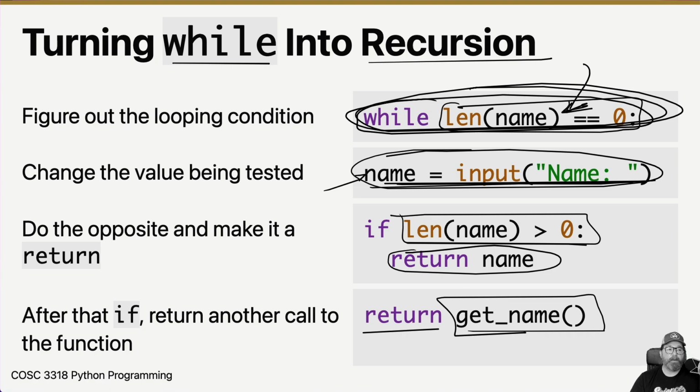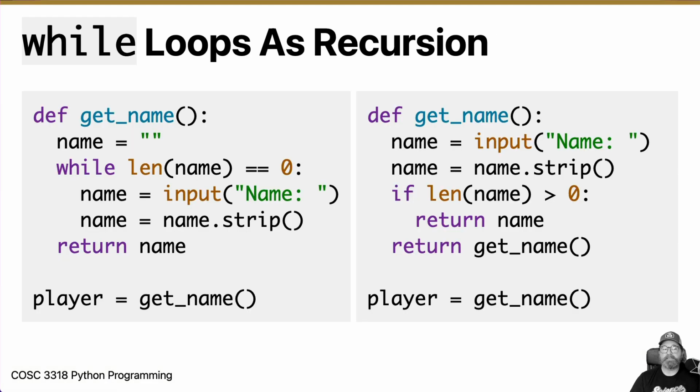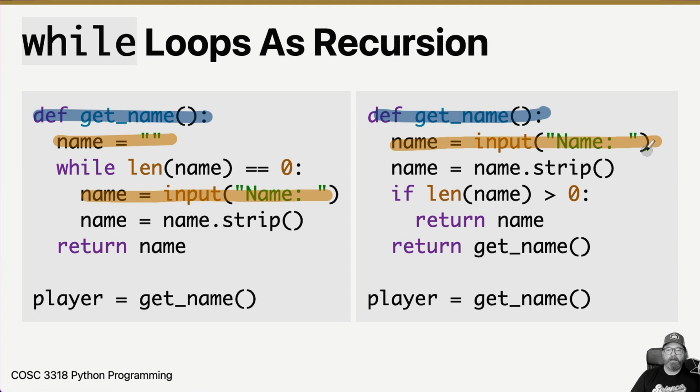I'm going to go back so that we can look at this code again, and I'm going to go ahead and highlight these things. So here's our function name right there. Up next, we say, what's the value being tested? So we start off with a length of 0, and this is the value being tested. So that becomes the first line of our function. Then in the next line, we ask, what do we do with that value? Do we have to do any processing on it? In this case, we're getting rid of white space.